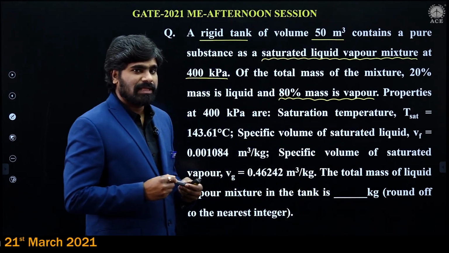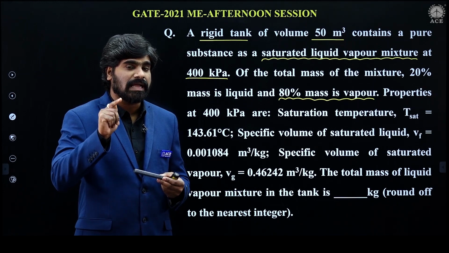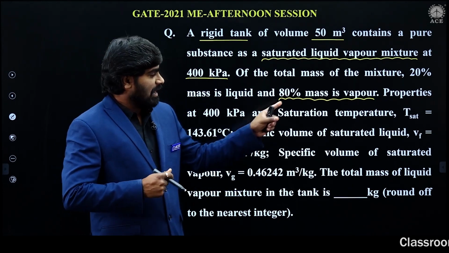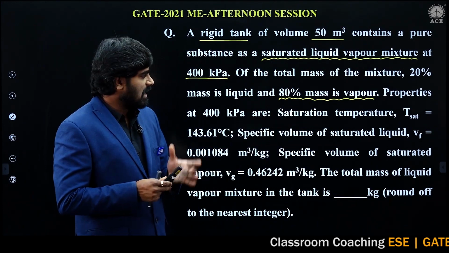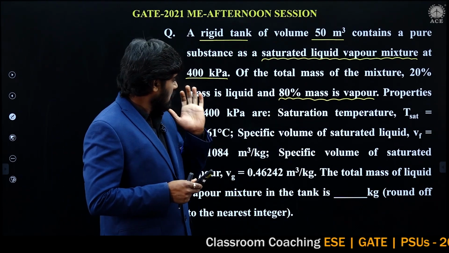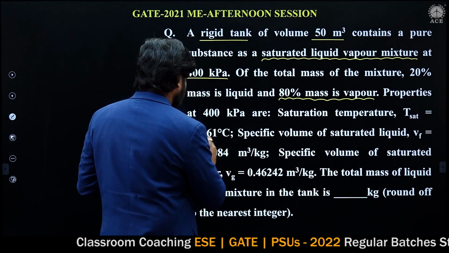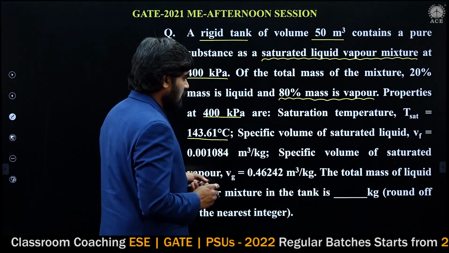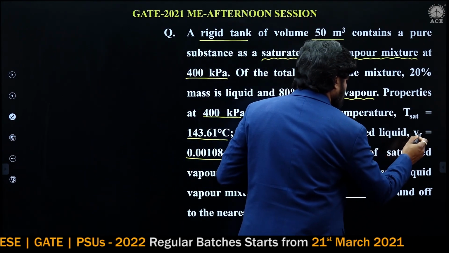We know very well 80% mass is vapor, so what is the dryness fraction? The dryness fraction is 0.8, because dryness fraction represents the mass fraction of vapor. And the properties at 400 kilopascal are given: the saturation temperature and the specific volume.